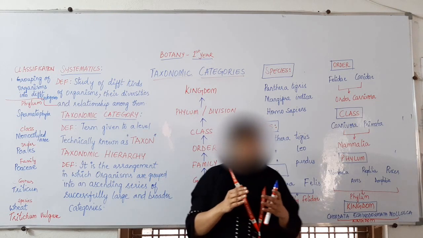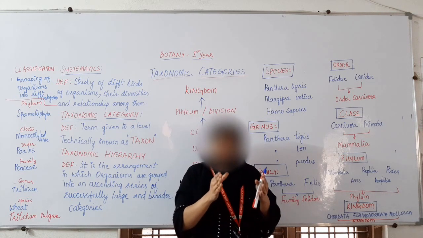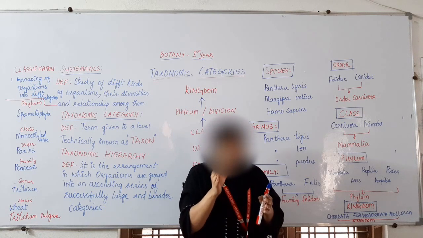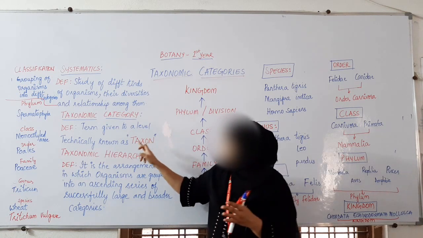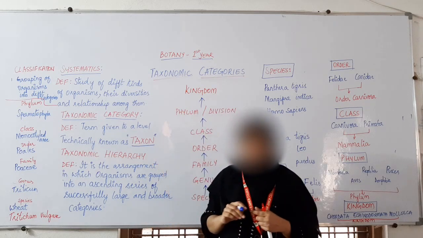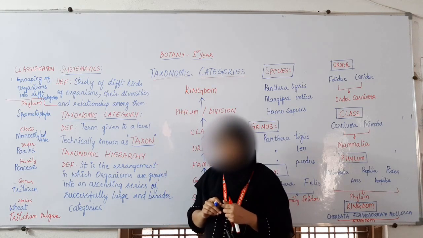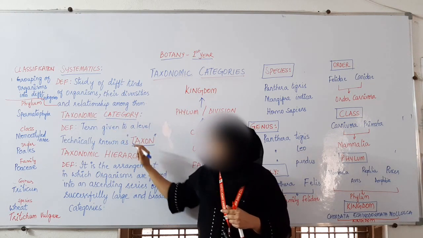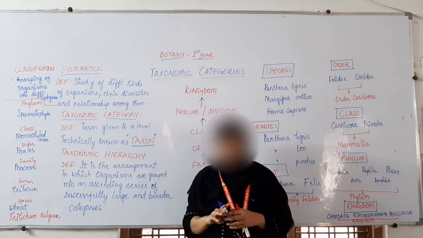We are saying that we are grouping the organisms into different categories. Instead of saying categories, we have a term called taxon. So we can say taxonomic category, or we can say taxon.